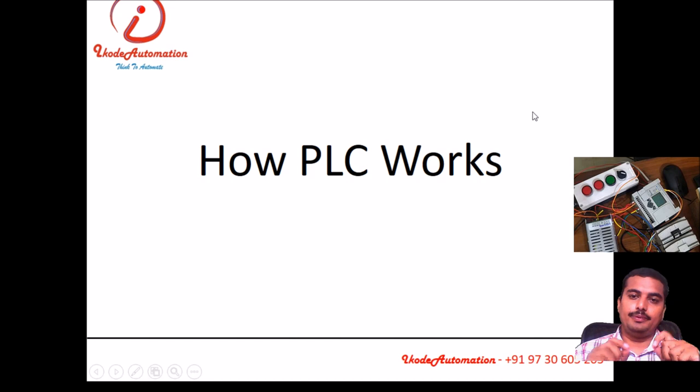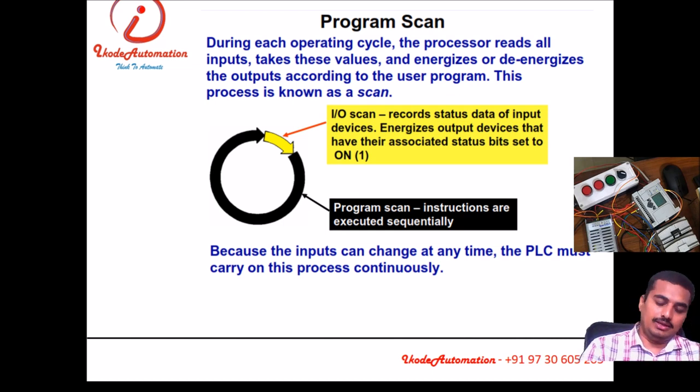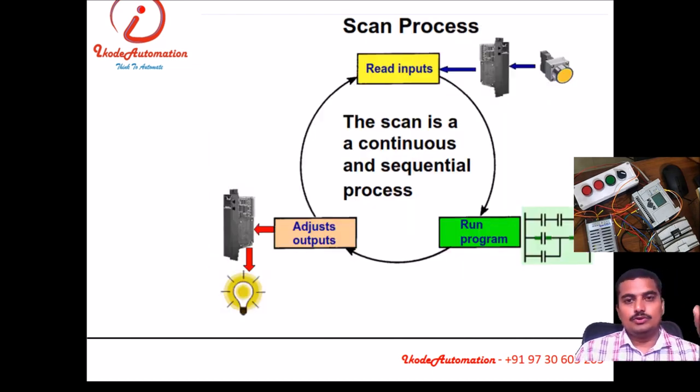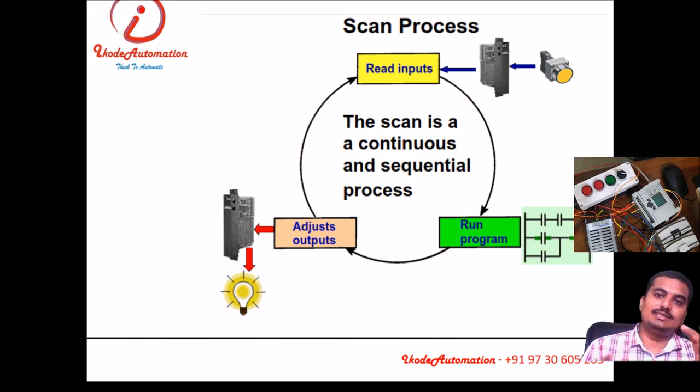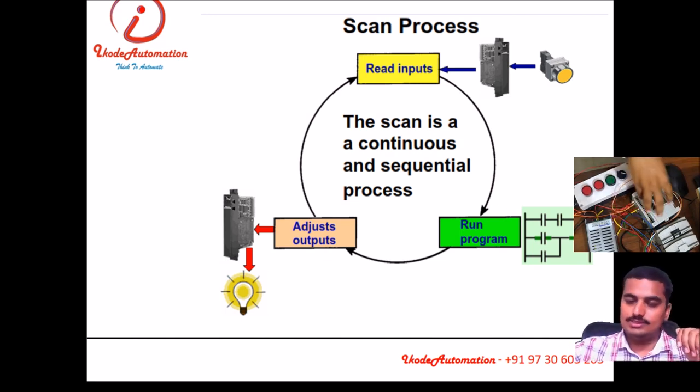Now we'll see the next topic, how PLC works. PLC has its scan pattern, or we can say scan cycle. If a PLC has a very small scan cycle or scan timing, then that PLC is better. PLC scan timing is typically a few milliseconds. So how does PLC work? PLC works in 3 stages. It reads input, runs the program, and adjusts the output according to the input status and the logic inside the program. So this is the input card, this is the output card, this is the CPU.